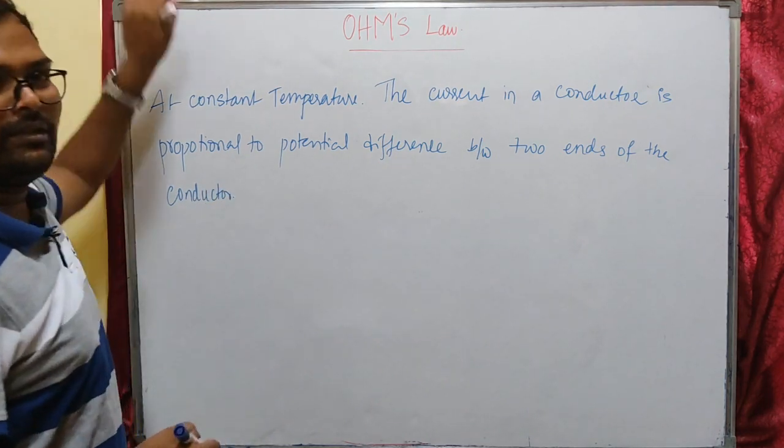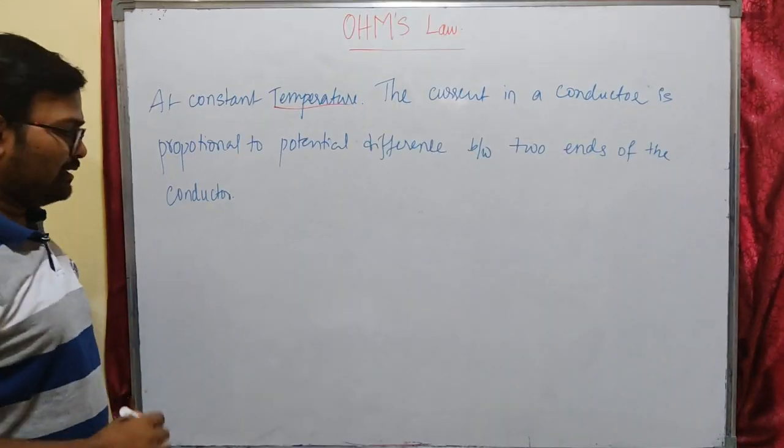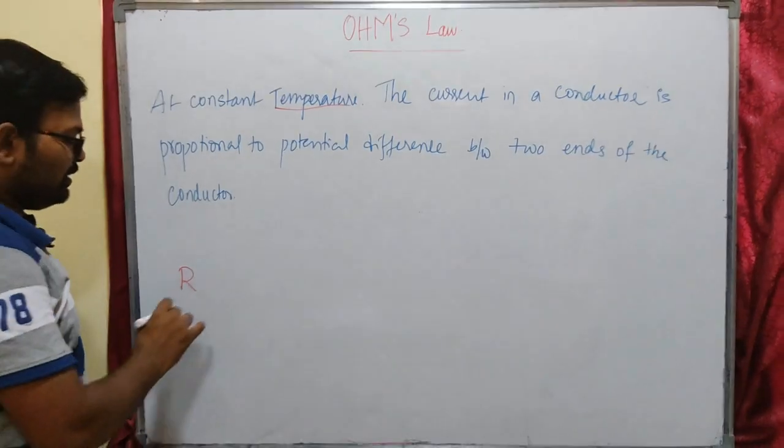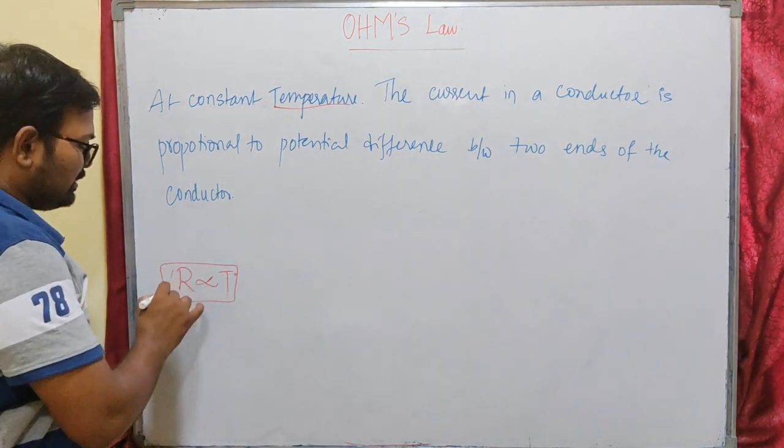So this is what we have observed till now. At constant temperature is a condition because the resistance of the material is dependent on temperature.